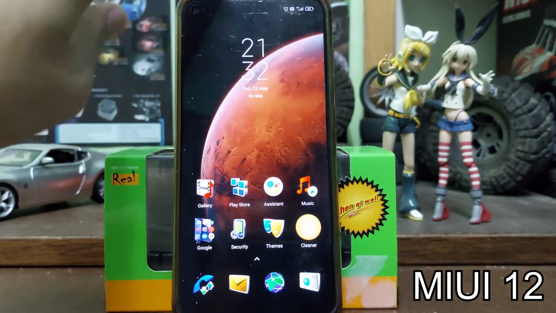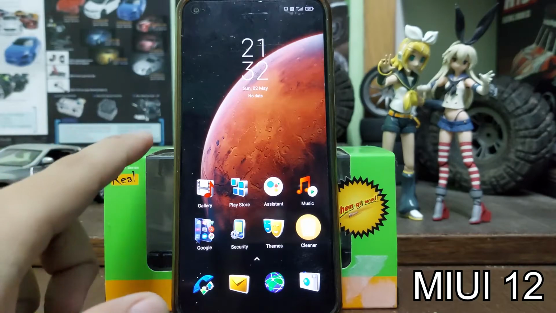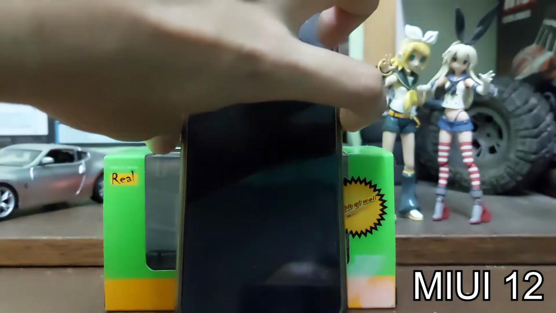This is just a trick in case your Redmi phone or Xiaomi phone has a problem. Mine is still new and doesn't have a problem at all.